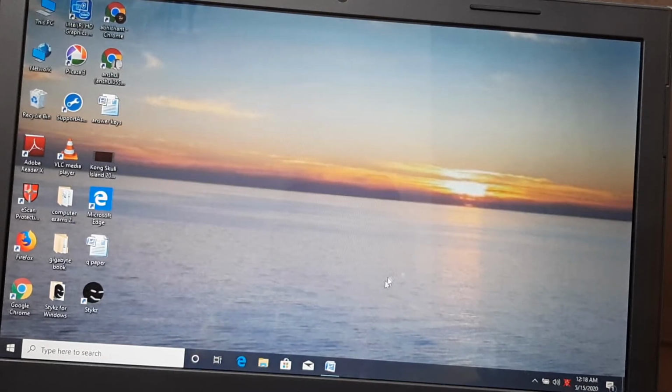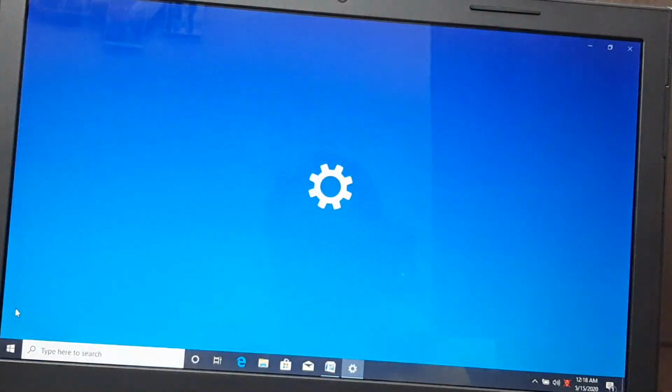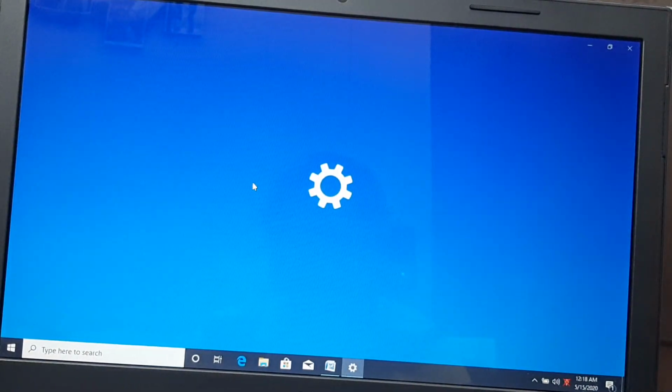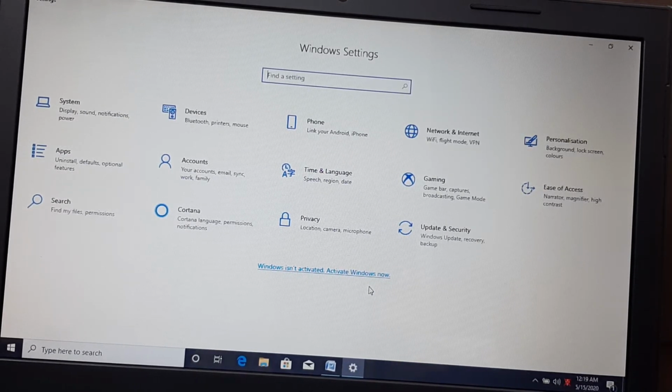Now the next thing is settings. From here only you can go to settings. Settings is here. You can click and the settings option is visible. Now there are different things. From here there are different apps, and you can customize them and configure them.